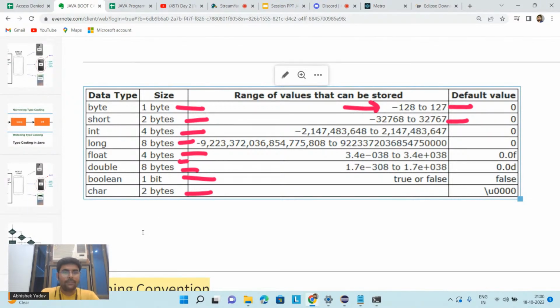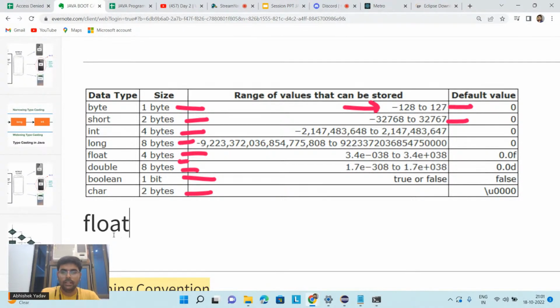After that, let's see the example of float and double. The first difference is between the size. Float occupies 4 bytes, double occupies 8 bytes. The second difference is between the range. And the third difference between float and double is that float can hold up to 6 to 7 decimal places, and double can hold up to 15 to 16 decimal places.